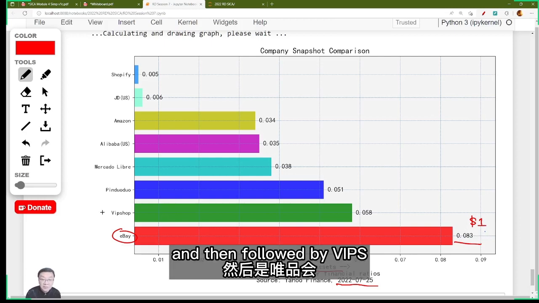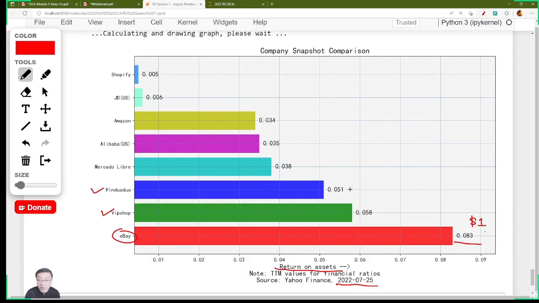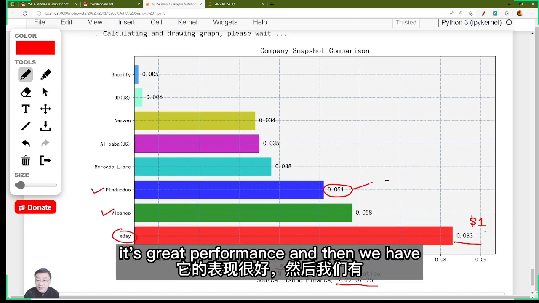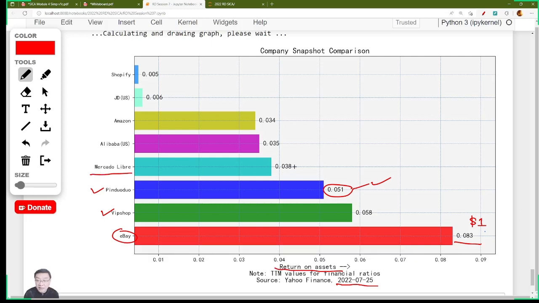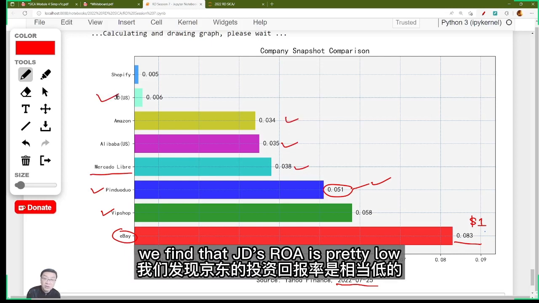And then followed by Weipi, and then followed by Pinduoduo. Wow, for Pinduoduo, its performance is great. And then we have Meli, whose full name is Mercado Libre. Then Alibaba, then Amazon. Okay, for Jingdong, we find that Jingdong's ROA is pretty low.